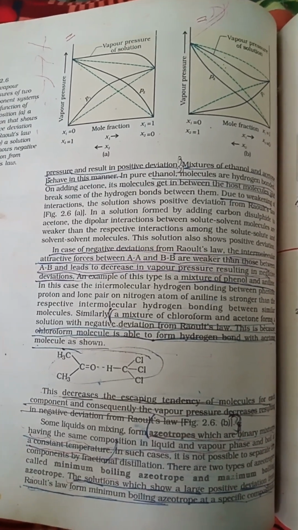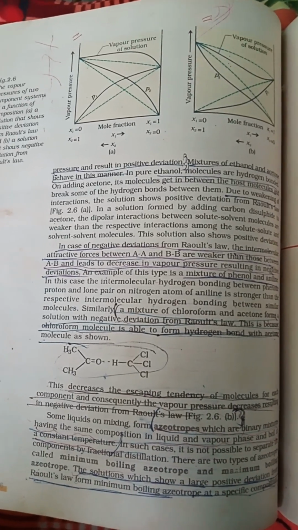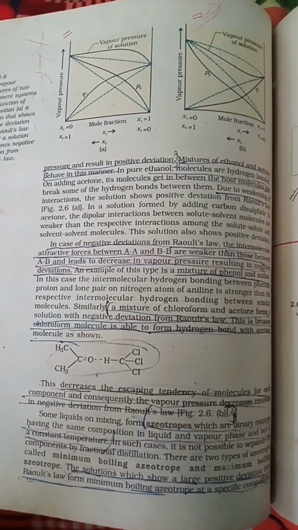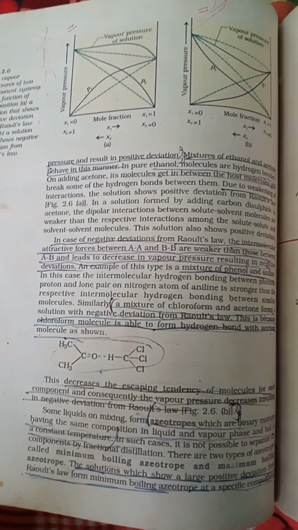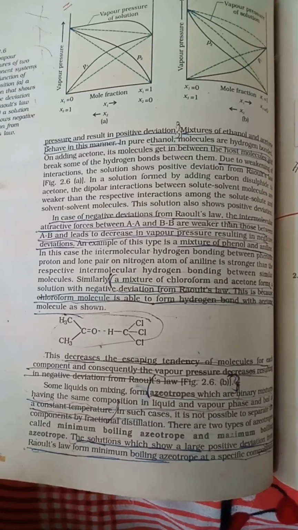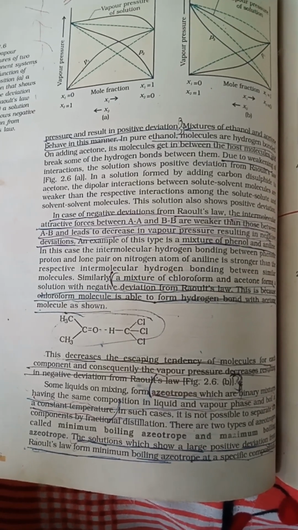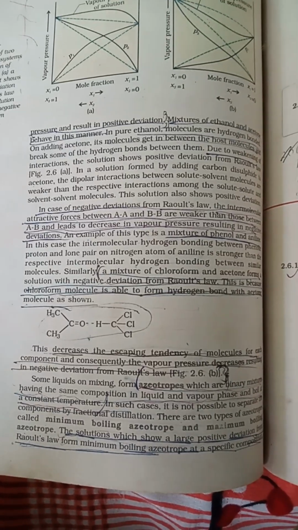A mixture of chloroform and acetone forms a solution with negative deviation from Raoult's law. This is because the chloroform molecule is able to form a hydrogen bond with the acetone molecule. This decreases the escaping tendency of molecules of each component. Consequently, the vapor pressure decreases, resulting in negative deviation from Raoult's law.